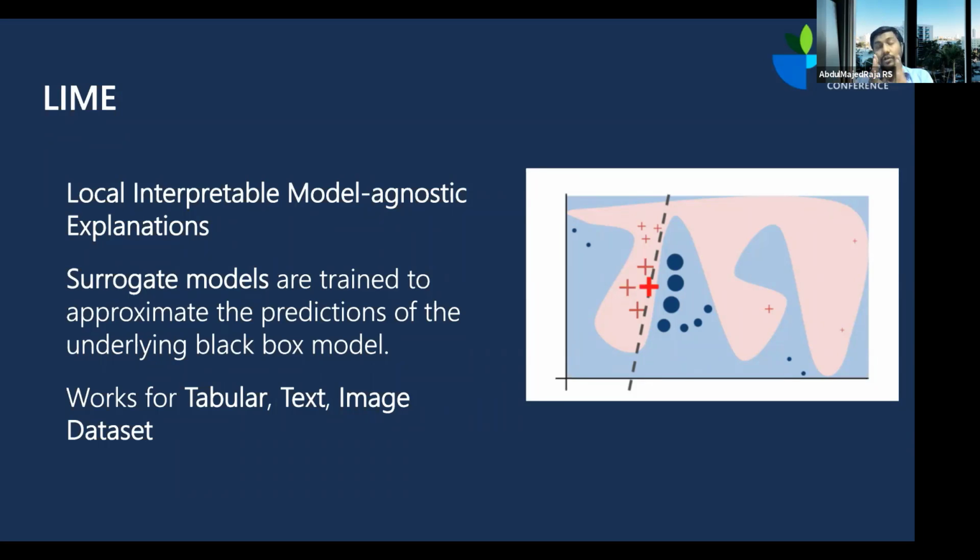And it will build that local model, fit that local model in such a way that it is aligned with the global prediction. That is how it is made. I hope it makes it clear. Otherwise, you can ask more questions or you can research online. LIME works very well for tabular data, text data, image data sets, computer vision data. So it works for different types of data.